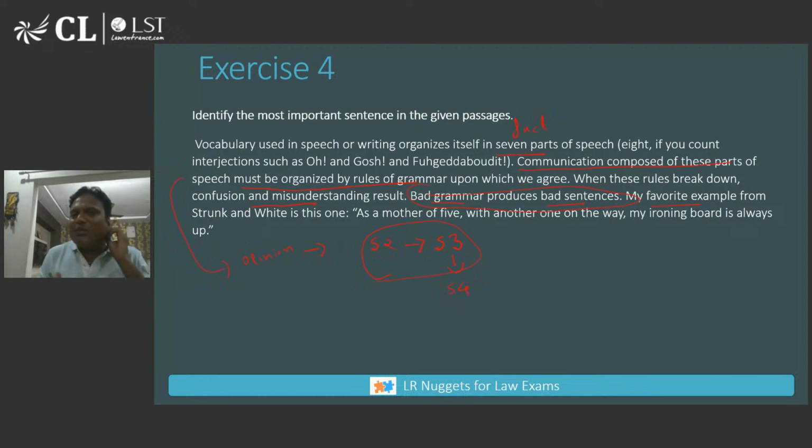But S4 is better because S4 is combining the effect of S2 and S3. S2 says communication must be organized by rules of grammar, and if not, then there will be misunderstanding. And S4 basically summarizes that, right? So S4 is right. S4 and S3 are statements here.